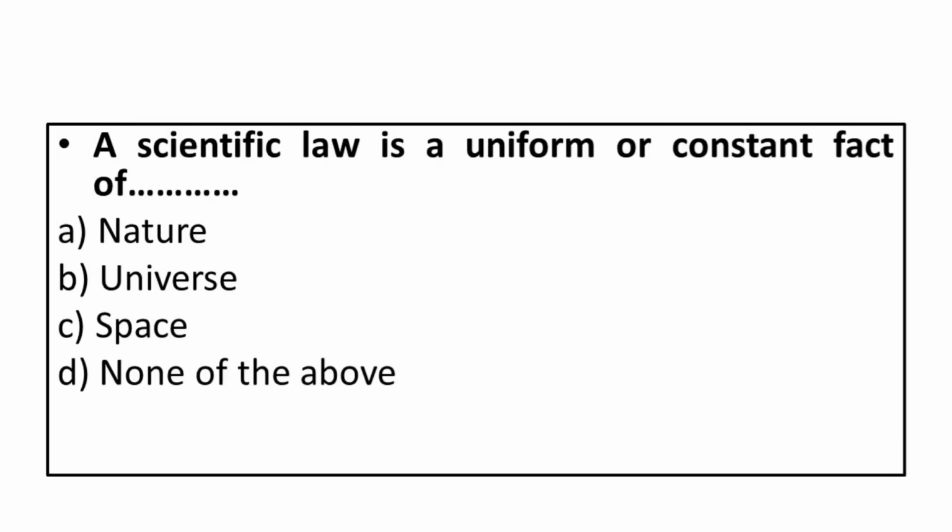A scientific law is a uniform or constant fact of: A. Nature. B. Universe. C. Space. D. None of the above. Correct answer is nature.